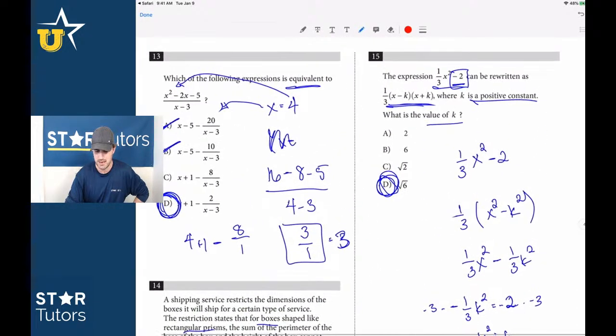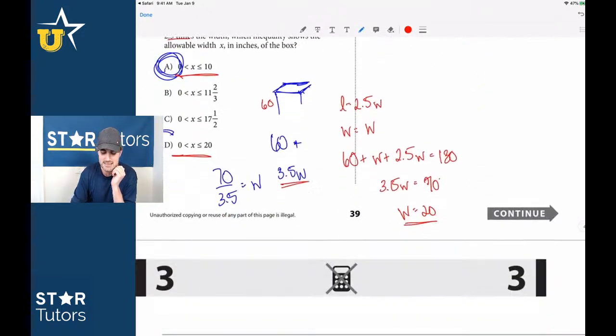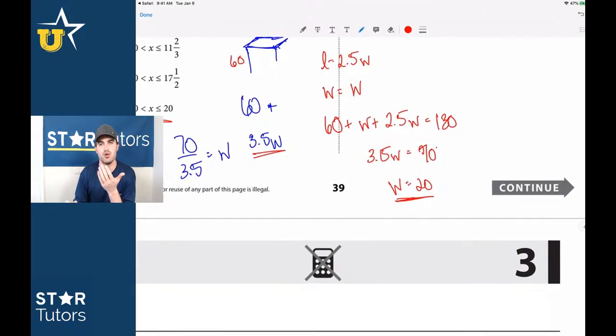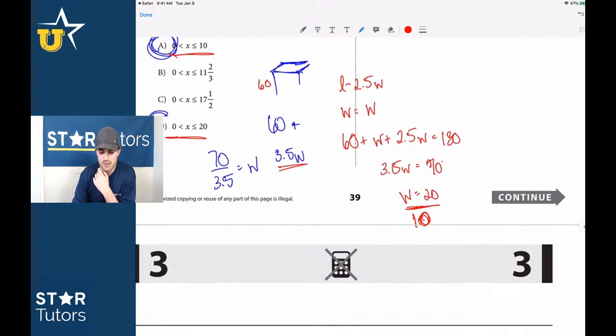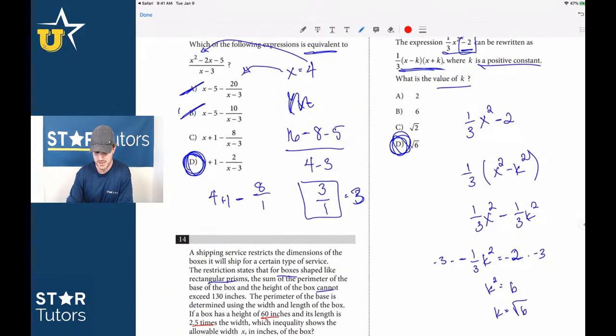That one's tricky. That's what I was thinking in my mind, that there would be restrictions on the width. If it was 20, then the length wouldn't be of value. You couldn't have 2.5 times the length because, oh, but that still would, oh, but it's double. That's why. Guys, this is double. Width is 20, but you'd have 2 widths, right? You'd have one on one side of the box and one on the other. So that was somewhat of a guess, but 20 seemed to be too big, right? So 10 plus 10 would be the 2 widths, and those would be the perimeters. That's why it is answer choice A.